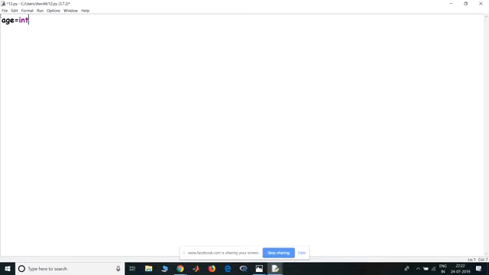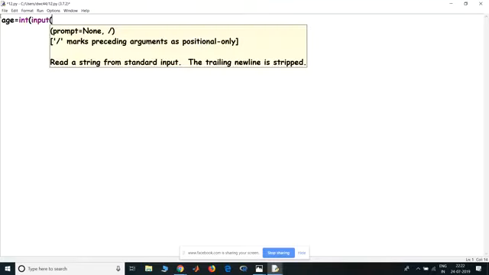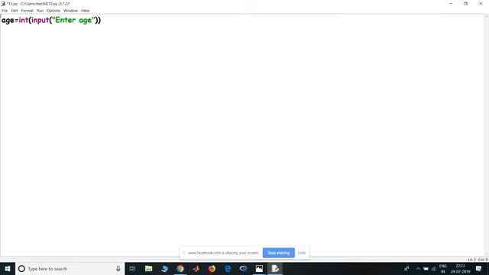Thank you. So if I want to check the age of this person, I ask for an age input, enter age. The legal age for voting in India is 18, so I need to check if this person is older than 18 or not.